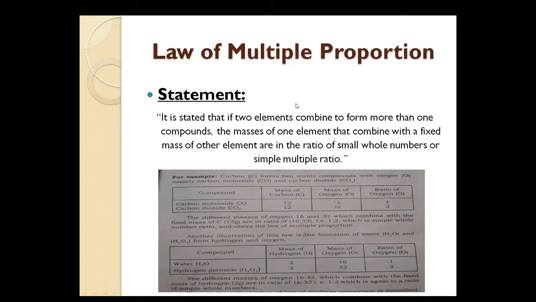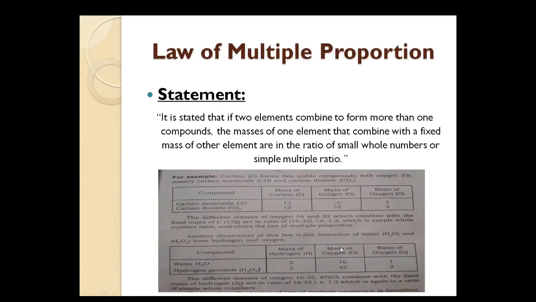Now, the mass of hydrogen. Here, in the case of water, hydrogen has two mass, and in the case of hydrogen peroxide, it also has two. Actually, the mass of hydrogen is 1. Two atoms of hydrogen are used in both cases. That's why it has mass 2 in water as well as 2 in hydrogen peroxide.